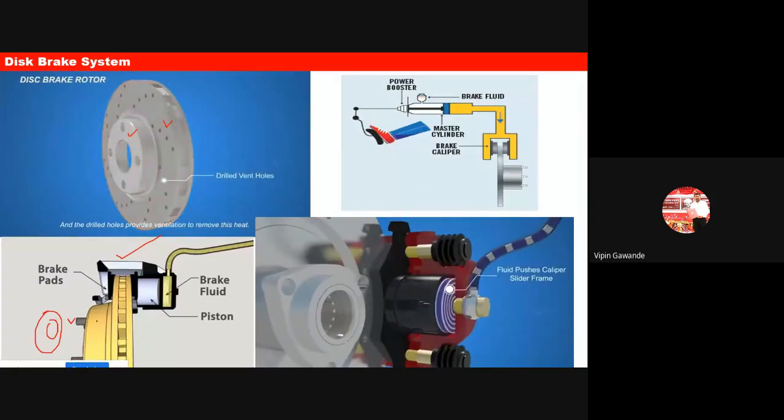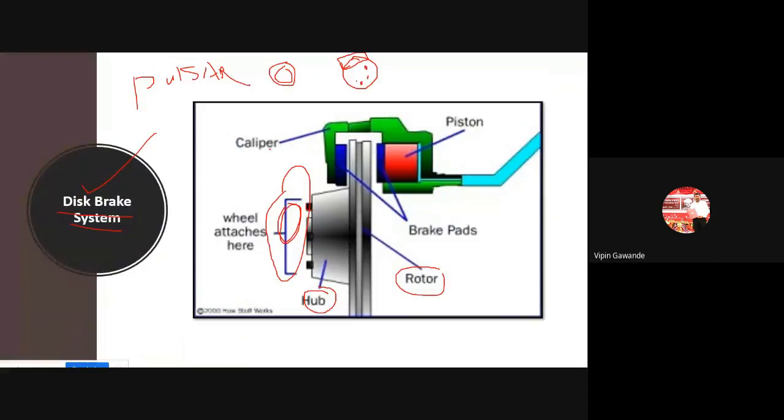Now we have the rotor, and then we have seen the hub. After that we have one another part that is called the caliper. Caliper म्हणजे काय असतो? Caliper contains two things. One is called the brake pads, okay, and a piston. Okay, he एक arrangement असेल, caliper consists of two things. One is the brake pads and the piston. Okay, and this piston assembly is connected with the brake system.